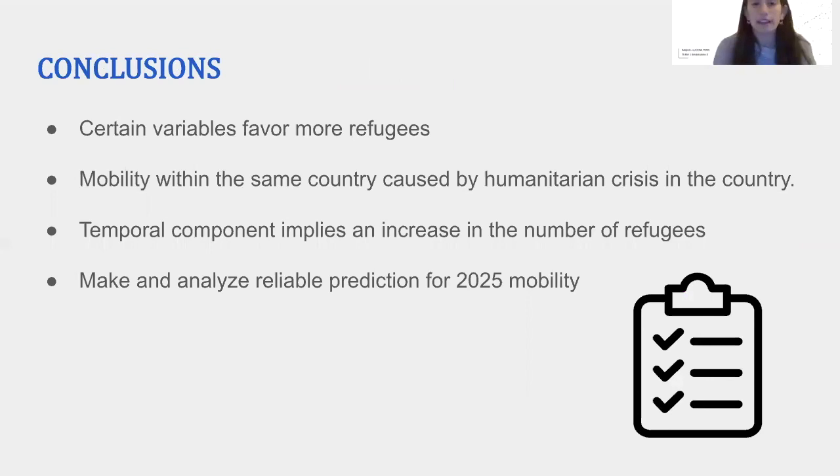In conclusion, we have found that there are certain values that favor more refugees, such as rule of law. We have also seen that mobility within the same country is important when there has been an event that caused a humanitarian crisis. We have also seen that there is a temporal component that implies an increase in the number of refugees as it progresses over time. And we have also managed to make a prediction for 2025, and we have also been able to analyze the results.